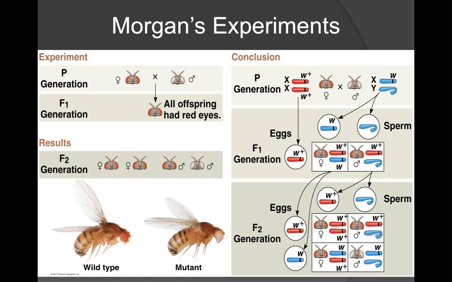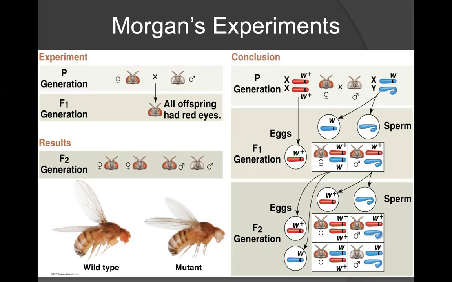The resultant F1 generation, thus, would have females with 2 X chromosomes, one with the wild-type allele that they inherited from the mother, and the other X chromosome would contain the mutant allele that they inherited from the father. The males in the F1 generation would have automatically obtained the Y chromosome from their father. As a result, they would have obtained an X chromosome with the wild-type allele from the mother. In both instances, both males and females would exhibit the red-eyed phenotype.